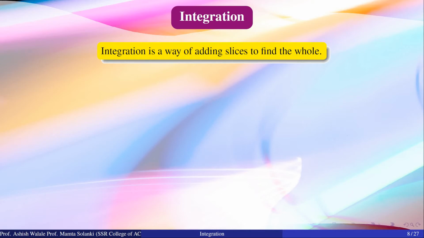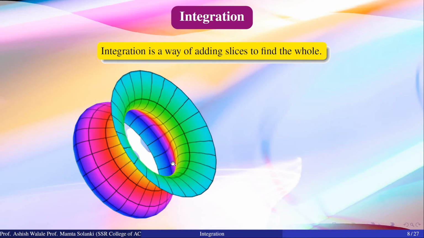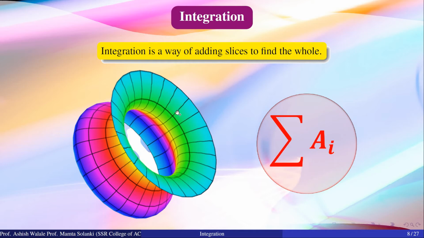Integration is simply the way of adding slices to find the whole. For example, suppose we have been given this surface having an arbitrary shape. To find out the surface area, we first divide the surface into a number of slices, and suppose that the ith slice has area A i. If we find the summation of all these small areas, then we get the total area of the surface.